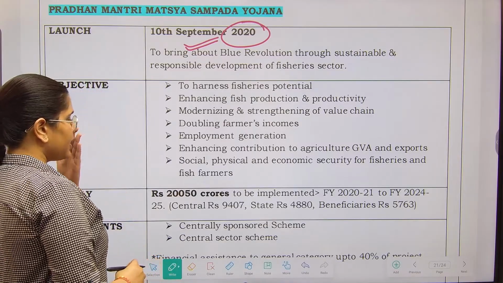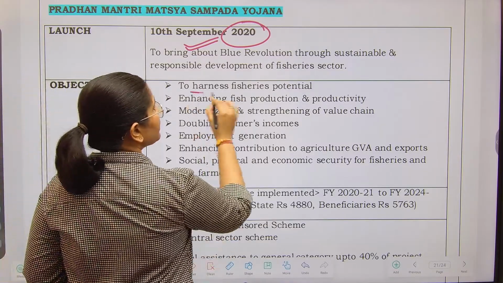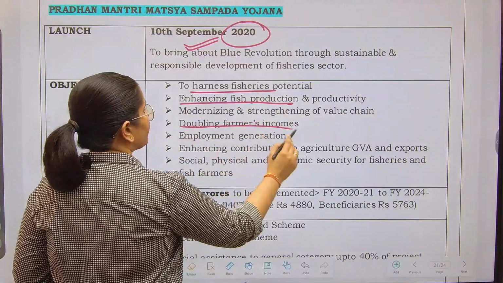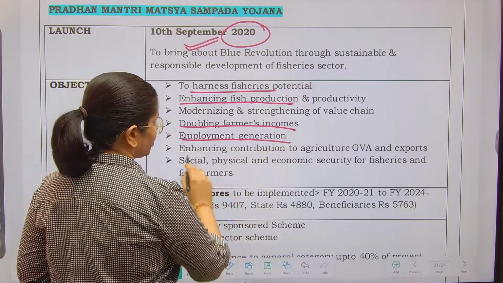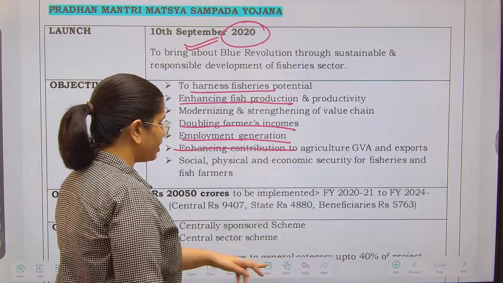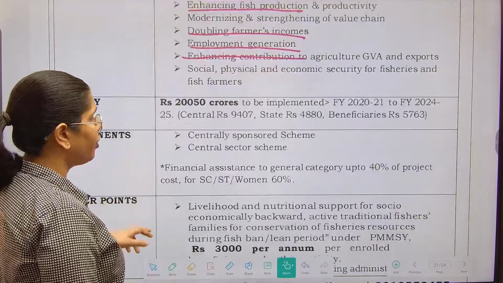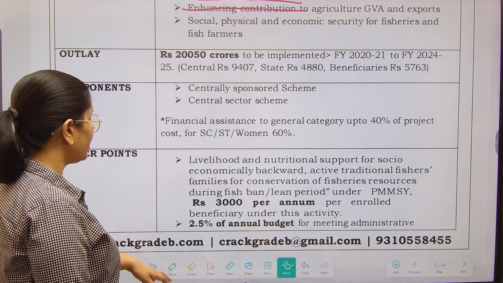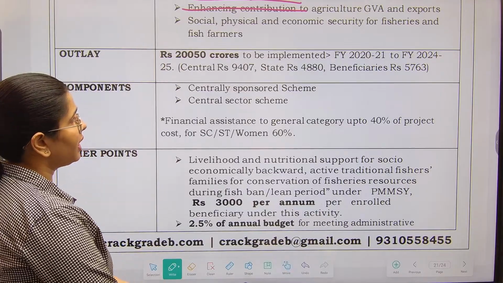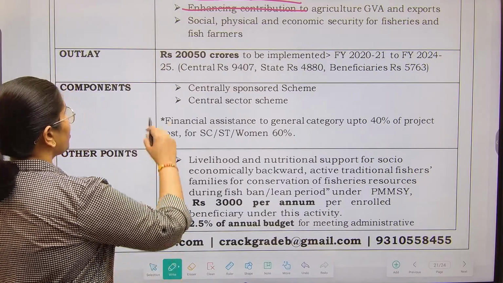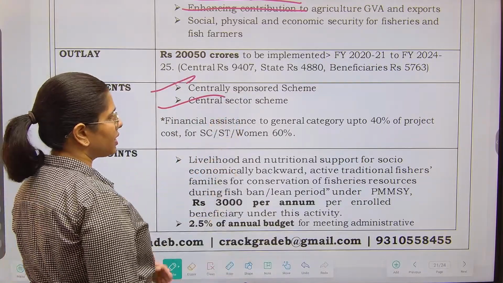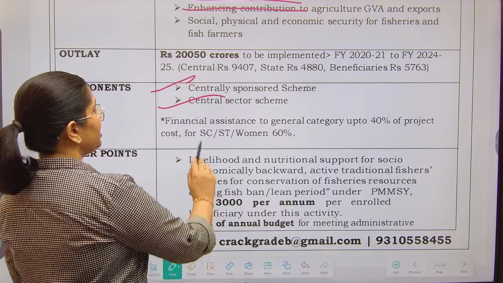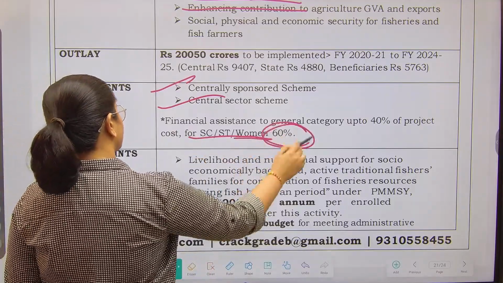So what are the aims? The aims are quite similar: harnessing potential, enhancing production, farmers' income doubling, employment generation, enhancing contribution to the agricultural GVA. If you want, you can just skip it because that is just a one time read. Outlay is approximately 20,000 crores. Centrally sponsored as well as central sector components are also there. Financial assistance to the general category up to 40%, and for SC/ST and women it is 60%.